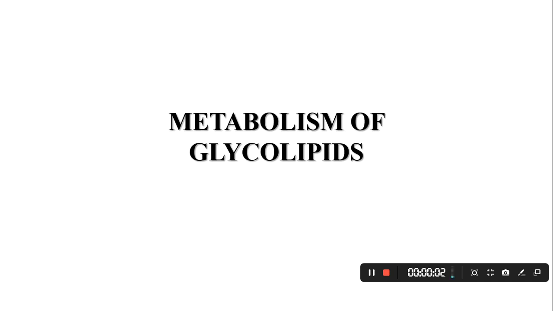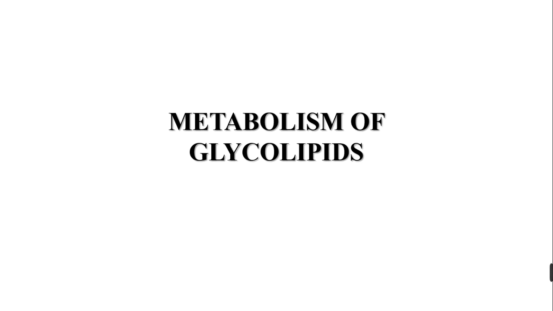Next in metabolic regulation is the metabolism of glycolipids, and this is the last topic in metabolic regulation of my portions. It is a little complex to understand, but it is quite interesting because it has a major role in membranes, nerve tissues and also kidney tissues. So we can look at the functions, how it is synthesized and how it is degraded.